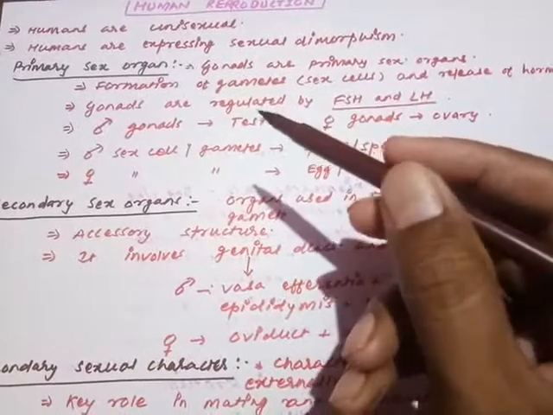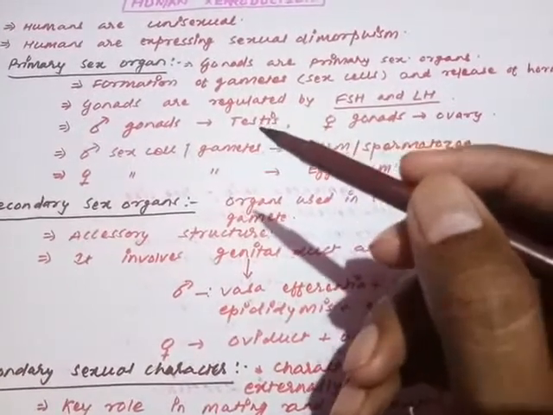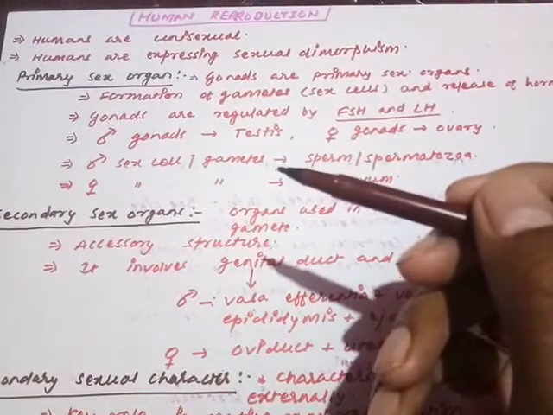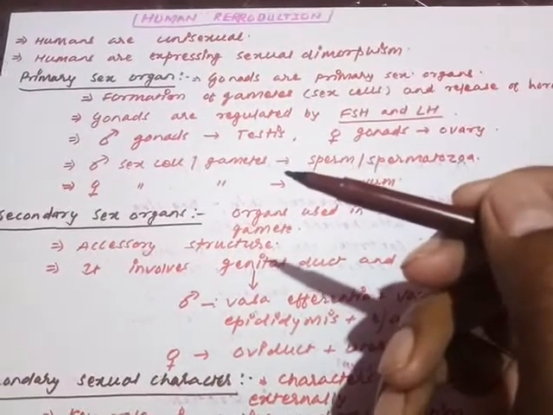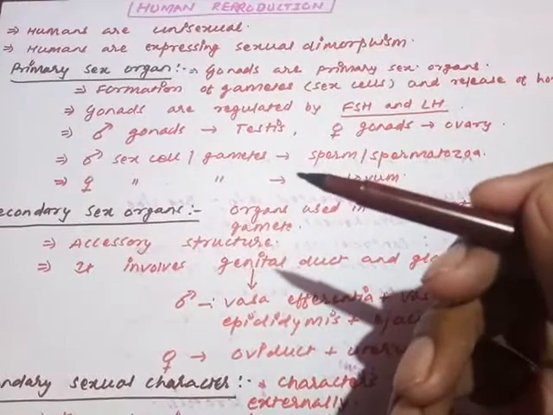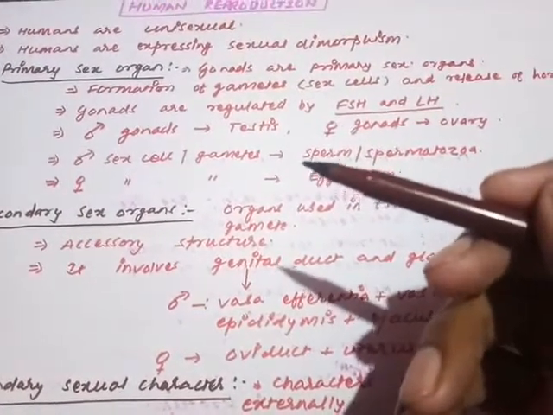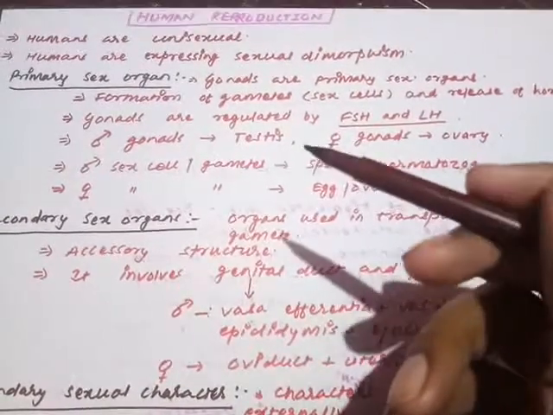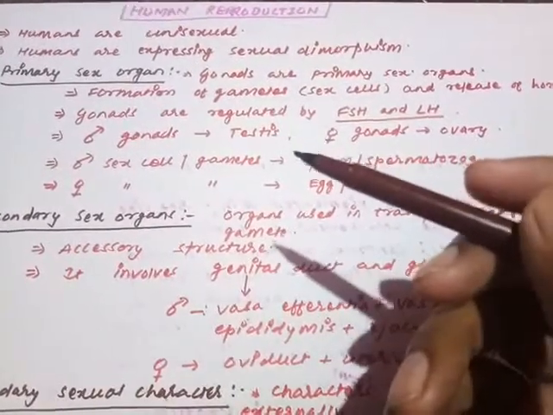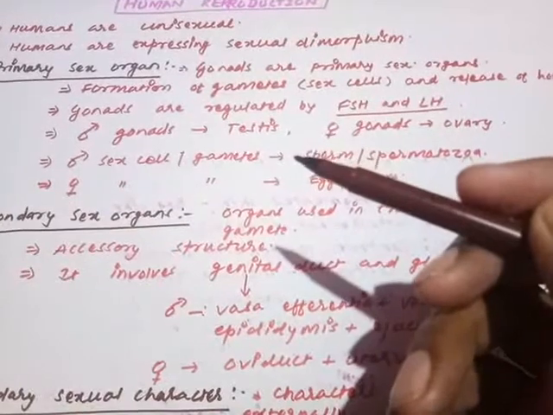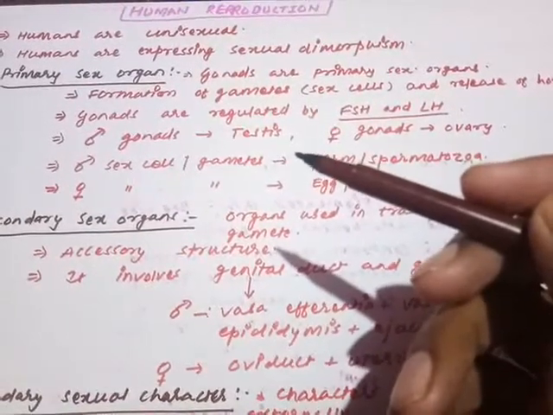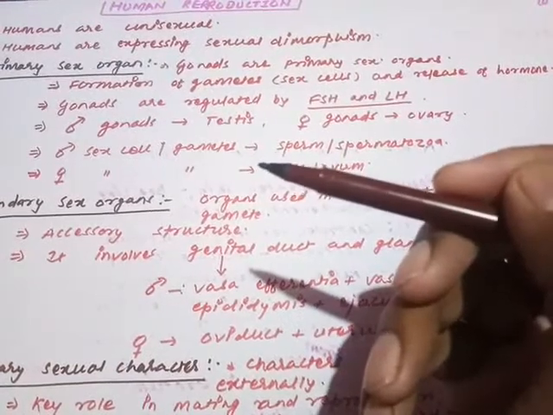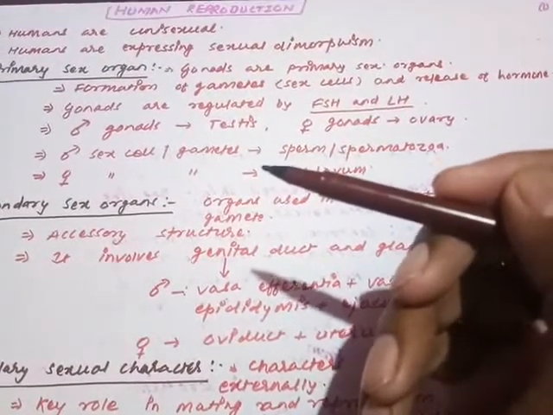So what do primary sex organs mean? Primary means of the first, the most primitive, most basic in function. So primary sex organs are the sex organs involved in the most basic function of reproduction. The most basic function of reproduction, in case of sexual reproduction, is to produce the sex cells, the gametes.